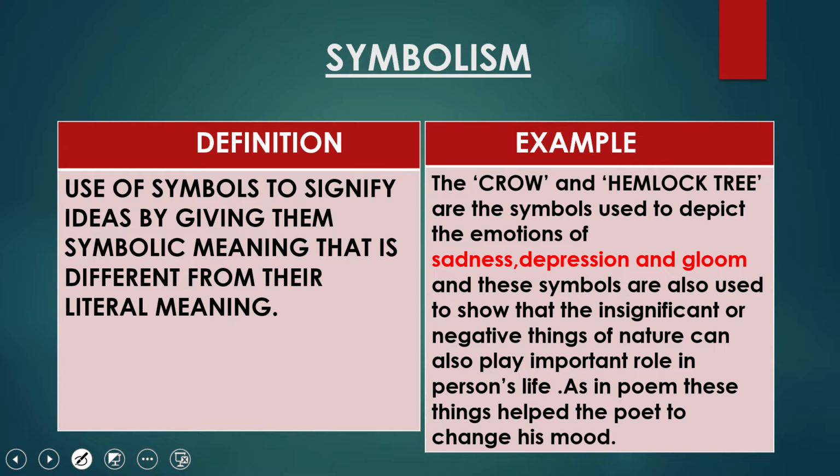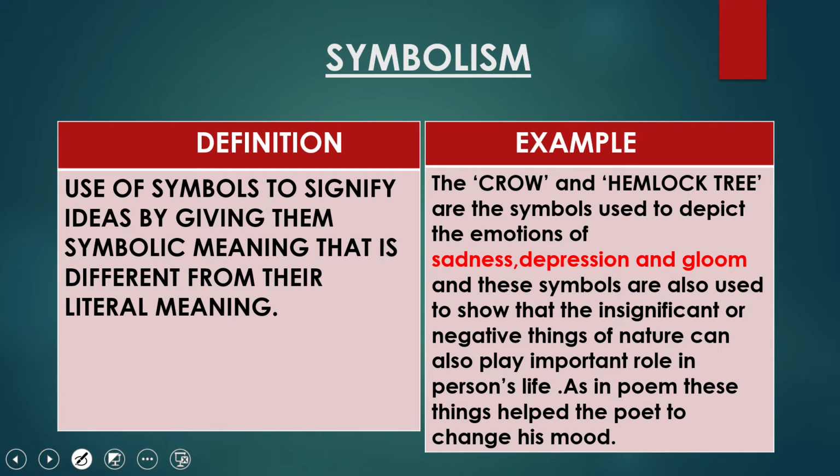The second poetic device is symbolism. Let's discuss the definition of symbolism. It is the use of symbols to signify ideas by giving them symbolic meaning that is different from their literal meaning. Symbolism is a kind of idea which has some symbolic meaning. It doesn't have a literal meaning. Literal meaning means its worldly meaning, the meaning of the word. So it is separate. It is not the meaning of the word. It is a kind of symbol which is used in the poem.